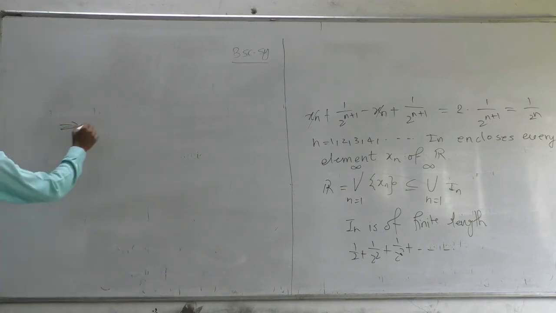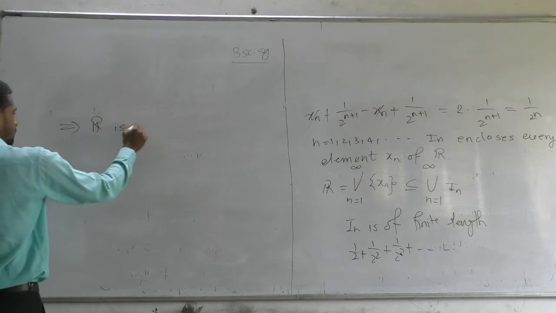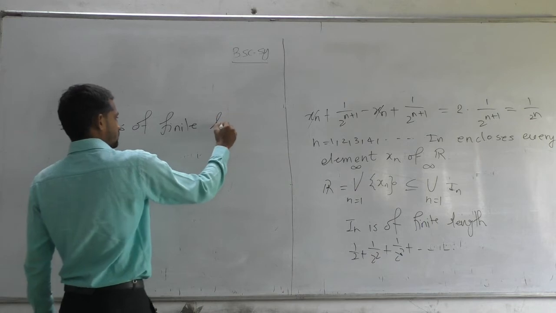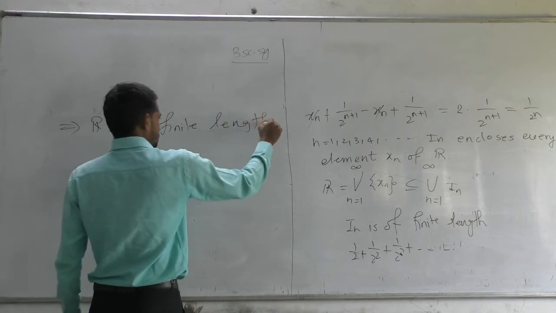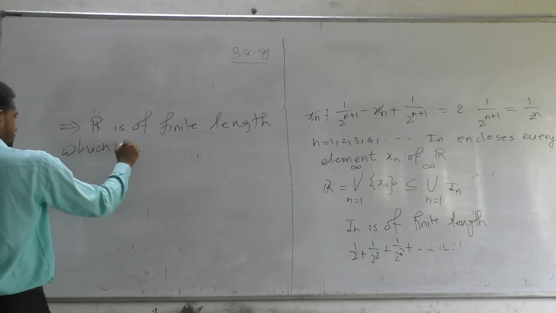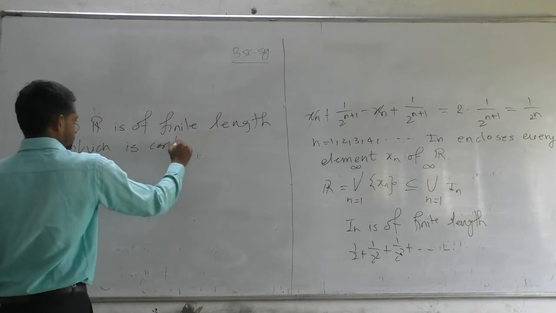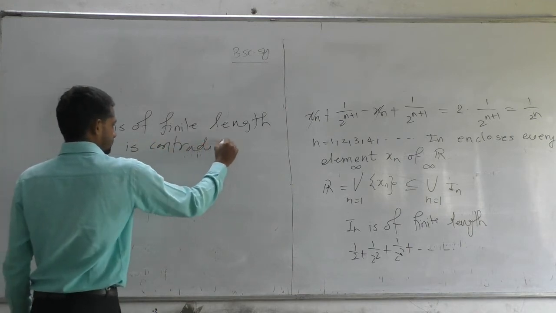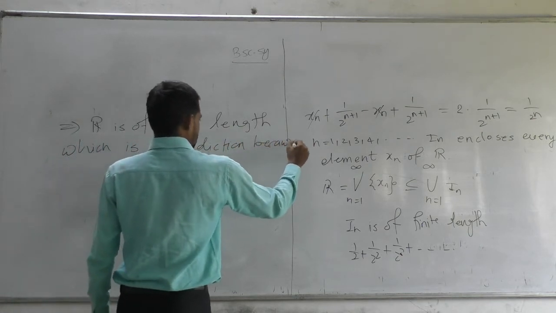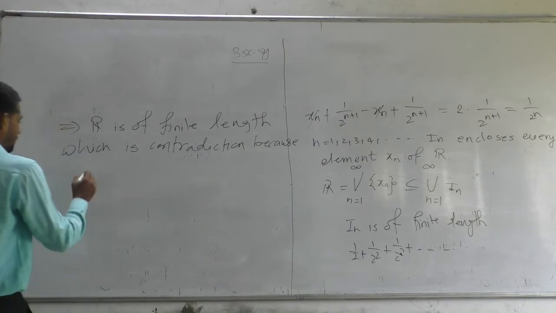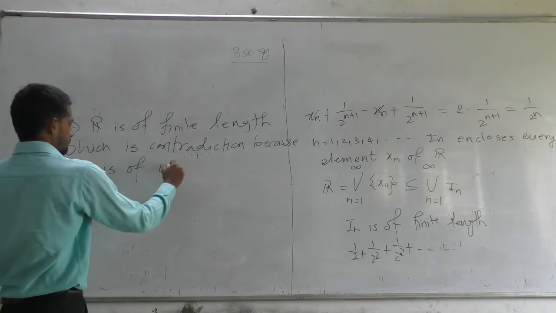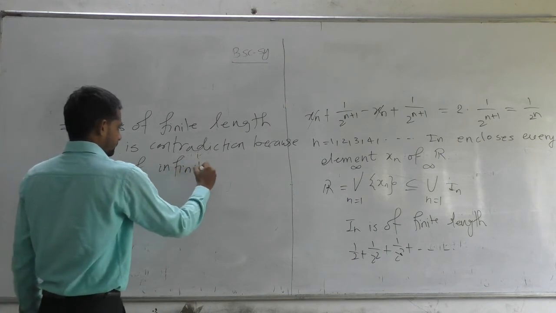This implies that R is of finite length, which is a contradiction, because the set of real numbers R is of infinite length.